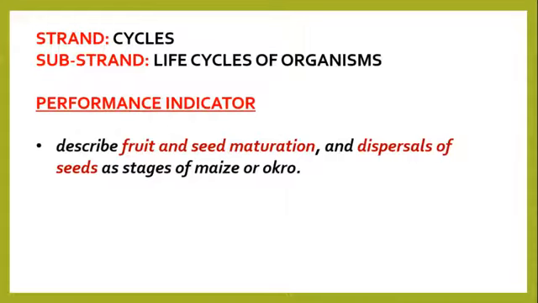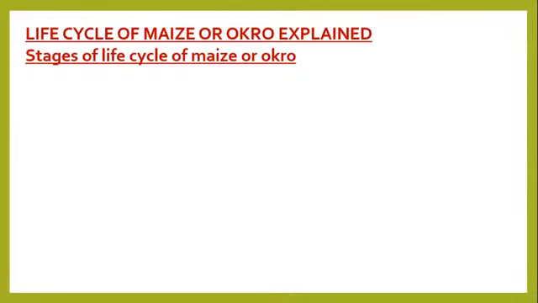Still under life cycles of organisms, we are looking at the concluding part of the life cycle of maize or okra plant. By the end of the lesson, you should be able to describe fruit and seed maturation and dispersals of seeds as stages of maize or okra. So let's start with fruit and seed formation.